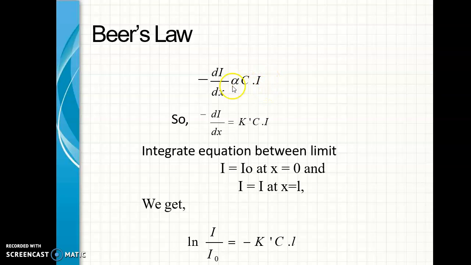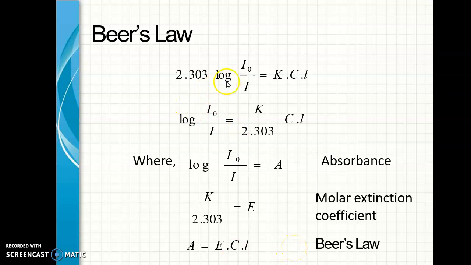So on integration, we arrive at ln(I/I0) equals minus k' C L. And after introducing log, finally we arrive at A equals epsilon C L, and this is the mathematical expression for Beer's law. And again, epsilon is the molar extinction coefficient.